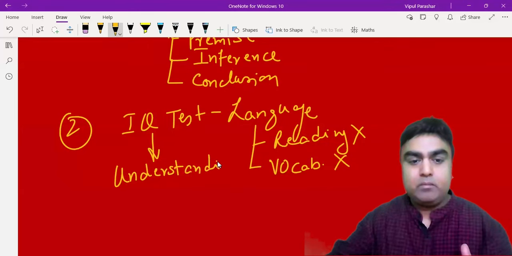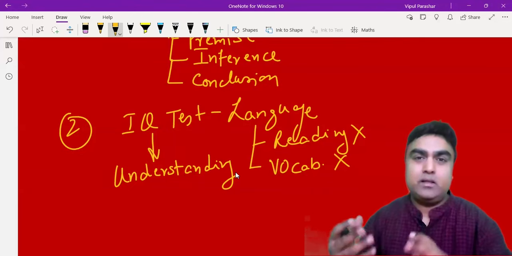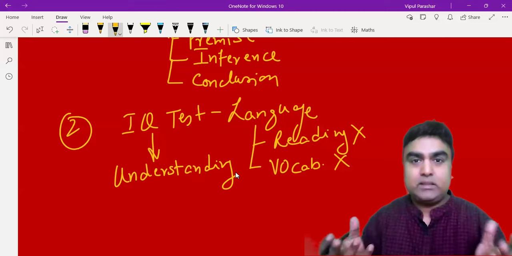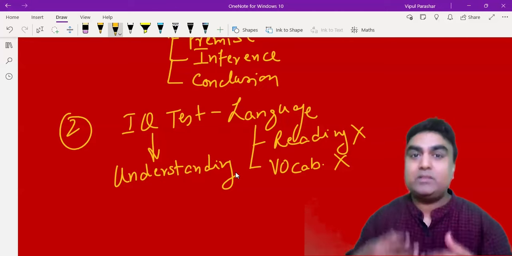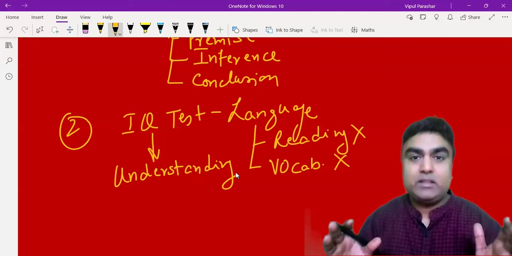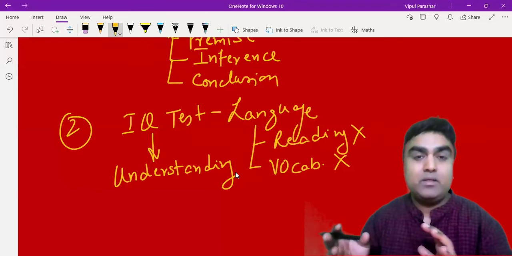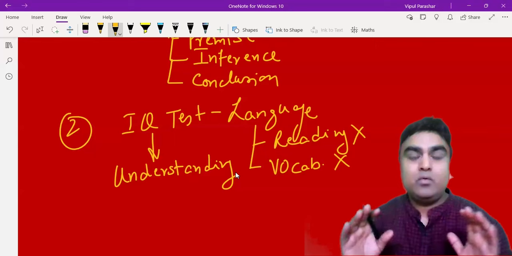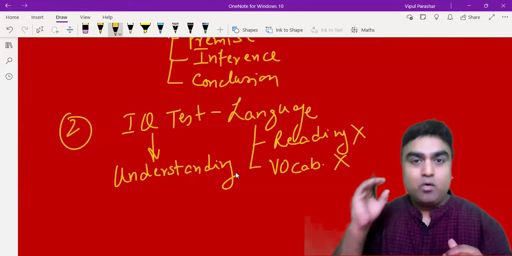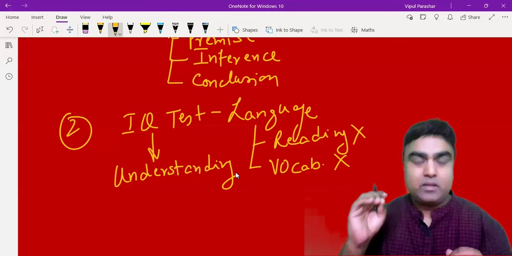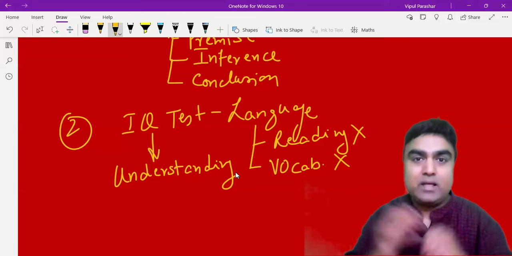We will keep in mind, when doing any verbal section, or even maths quant or DALR, that the idea is to understand. An IQ test is always looking at whether you are able to understand the meaning, whether you are able to understand the passage. If you are able to understand a reading comprehension, a critical reasoning, a parajumble or a parasummary, you are going to hit the correct answer very easily. So the focus should always be on the understanding part. These are some of the basics on which we're going to build today's class.